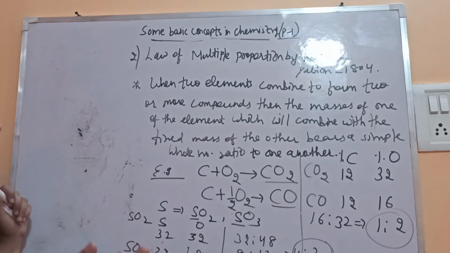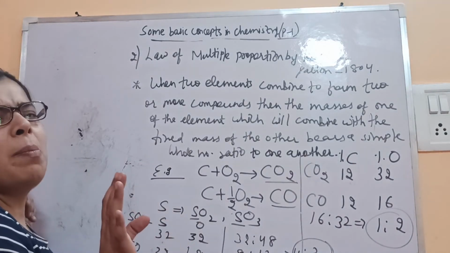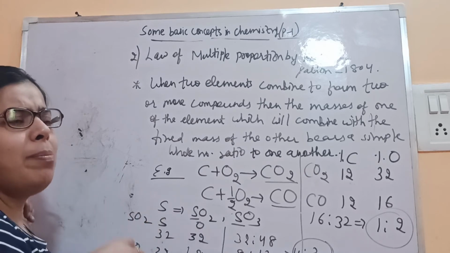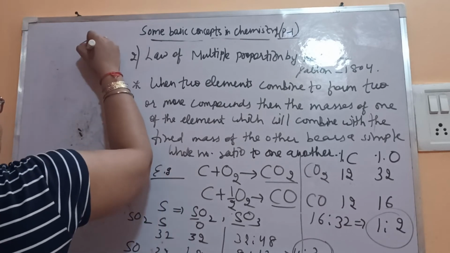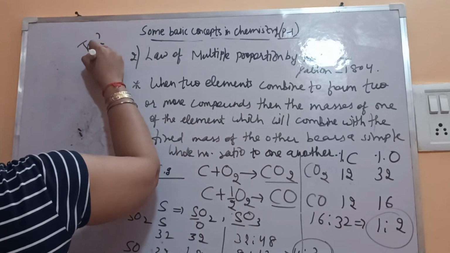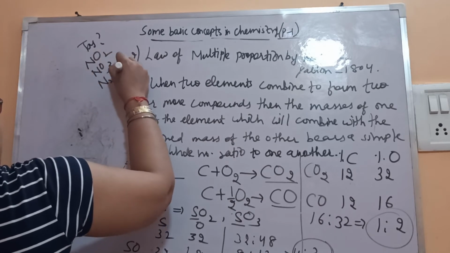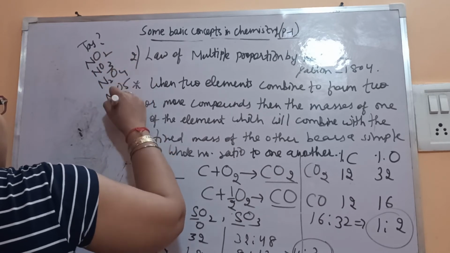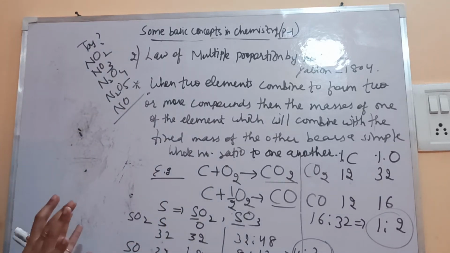Now this you can try, everyone has to try with the example of nitrogen. Nitrogen forms a number of oxides: dioxide, trioxide, pentoxide, like that. So you just try with the nitrogen oxides: NO2, NO3, N2O4, N2O5, NO. So this is your homework, you have to try. Fine. So I hope I am clear till here.